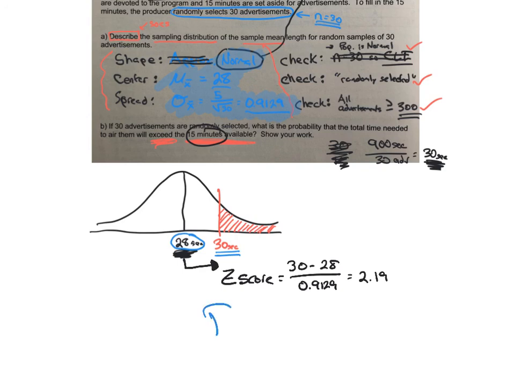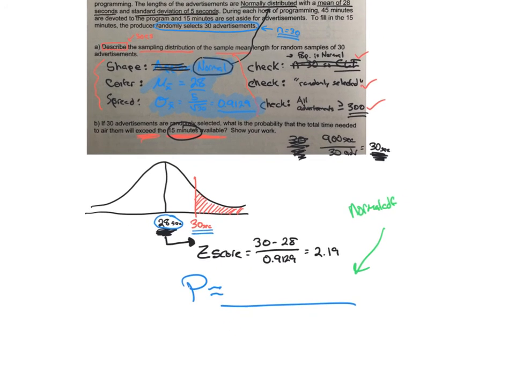And then at the end of the day, let's just do this. Probability that that's equal to... What am I actually going to write in here? I'm going to just show it on here so that you see what I'm doing. Normal CDF, lower bound 30 seconds, upper bound infinity. Mean is 28, and standard deviation is, I'm going to put in 0.92, right? And this is important to put in the one that we calculated. Don't put 5 in there because we're doing a sample of 30. We're not doing a single, right? Important there, okay?